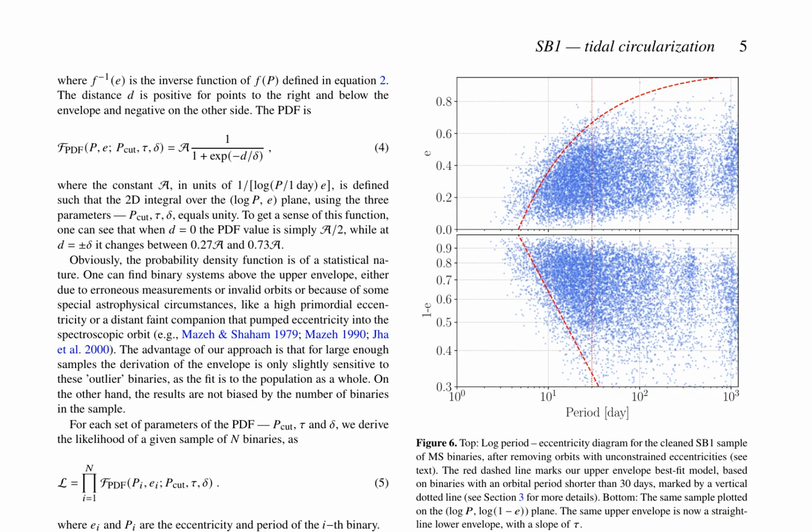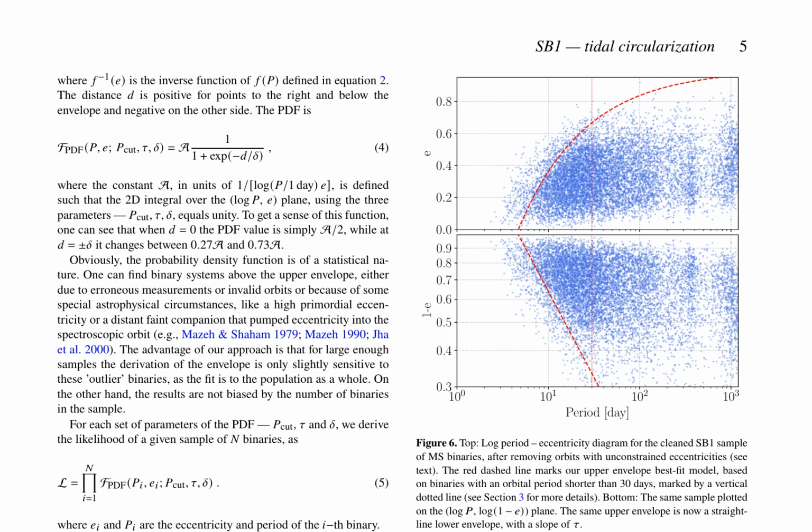The paper presents a novel approach to understanding the tidal circularization of binary star systems, particularly focusing on the relationship between orbital period and eccentricity. It introduces an upper envelope function that describes the maximum possible eccentricity for a given period, which is essential for understanding the tidal interactions in close binaries. This function is derived using a statistical method, assuming a flat distribution of initial eccentricities and periods.